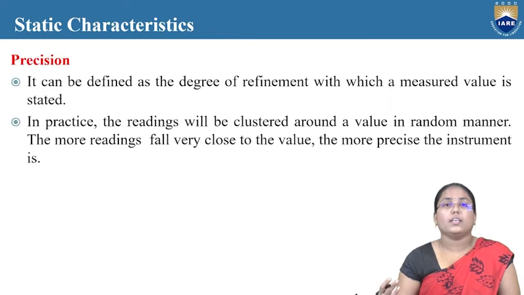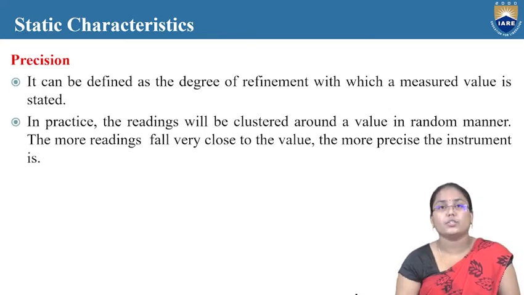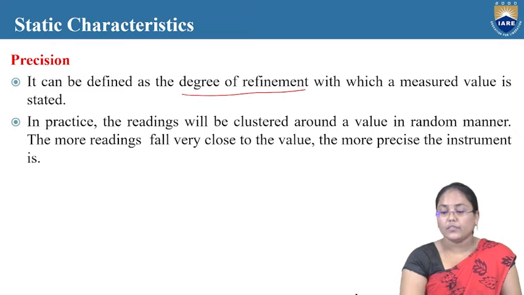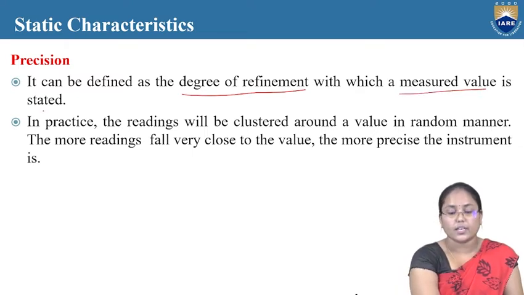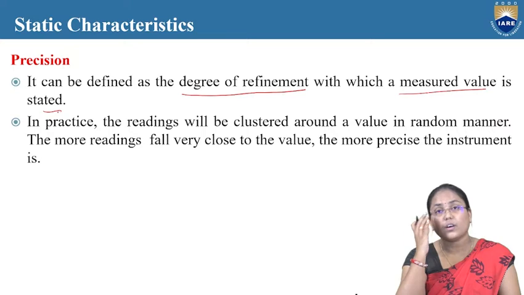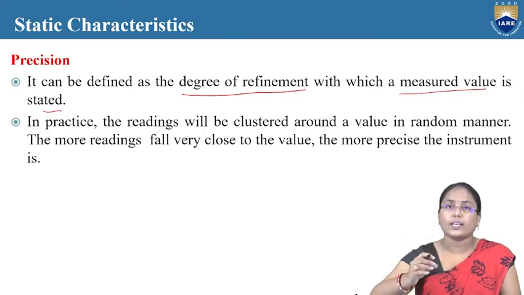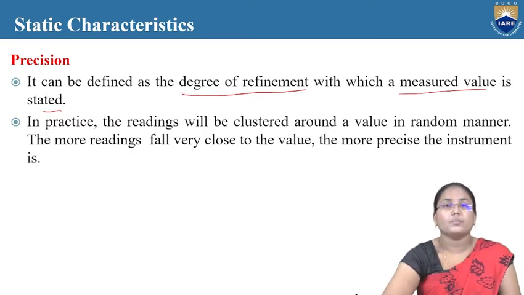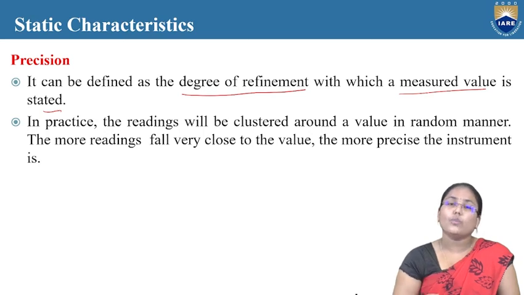So the next static characteristic that is very, very important for a particular instrument is precision. Precision can be defined as a degree of refinement with which a measured value is stated. Degree of refinement means, it's not like accuracy. Accuracy and precision are different. So precision, the degree of refinement, means whether it is giving the same value over a period of time.